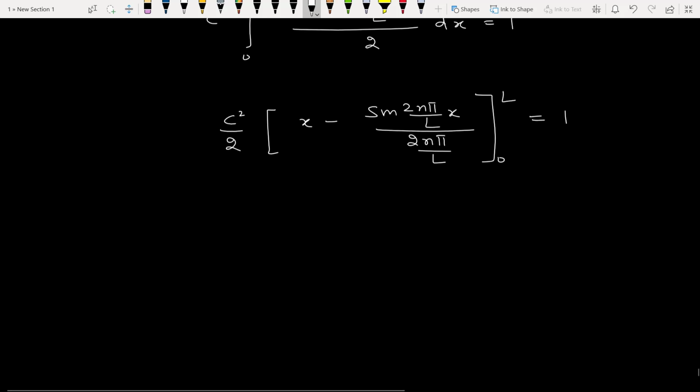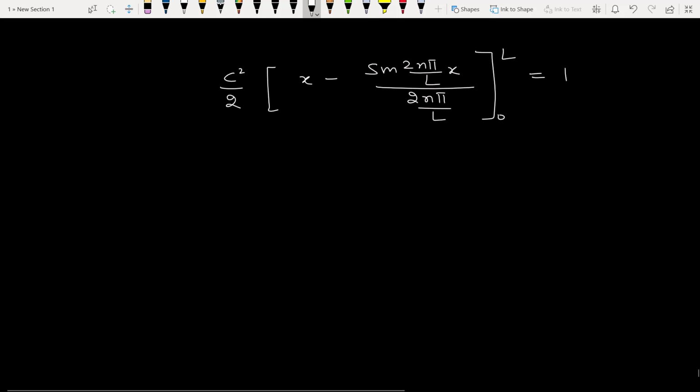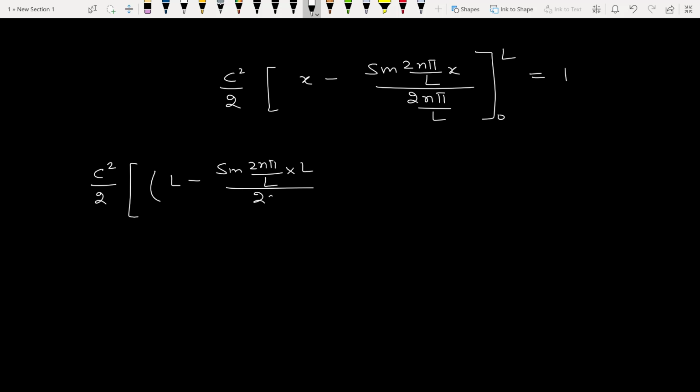So when we substitute the values of the upper limit and lower limit, it is C square by 2 into L minus sine 2 n pi by L into L divided by 2 n pi by L, minus 0 minus sine 0 divided by 2 n pi by L, equal to 1.